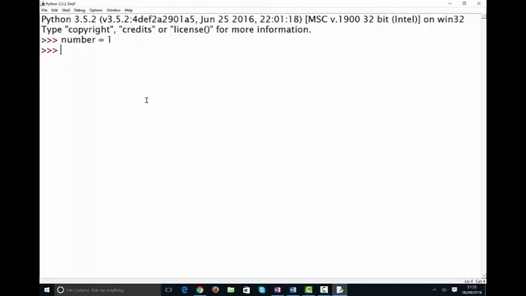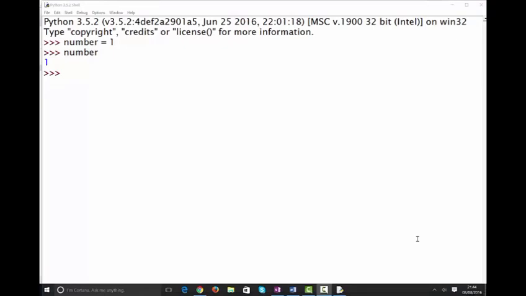Whenever I type number into the shell or into our program and press enter, we get back the number 1. By typing the variable name, we have looked inside the box and taken the value out. This allows us to store the value for later in a very convenient and easy to remember way, and that's what makes variables so powerful.